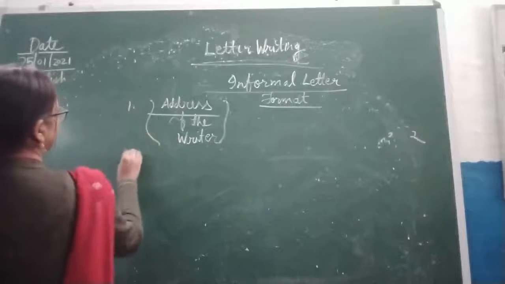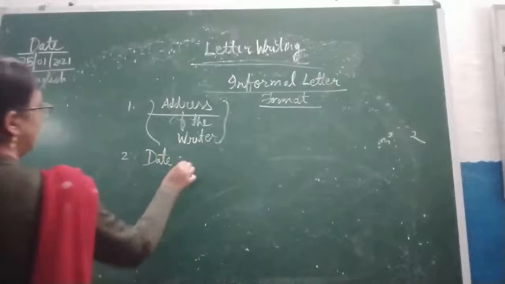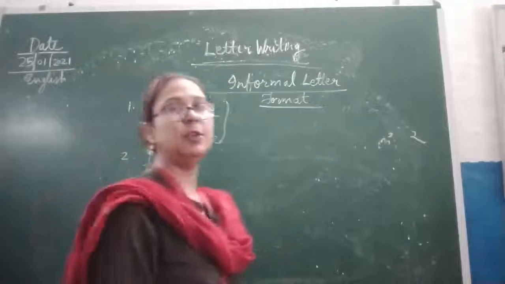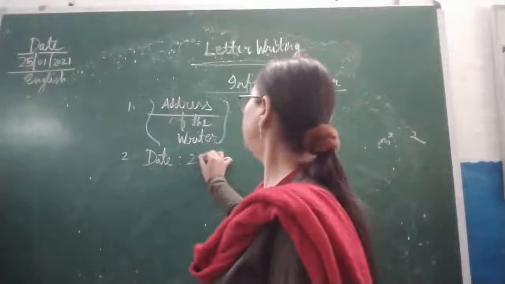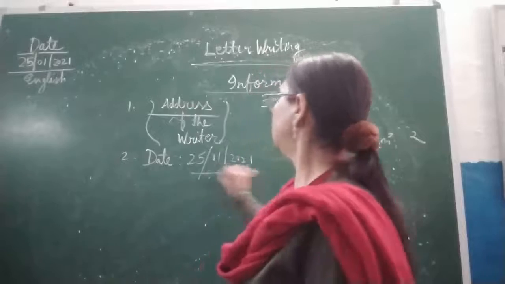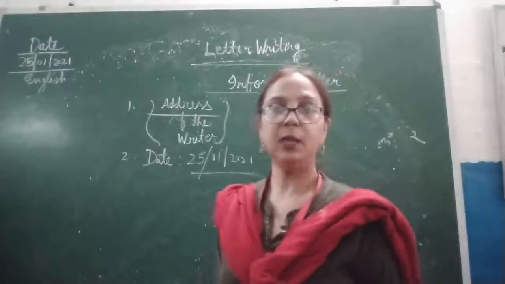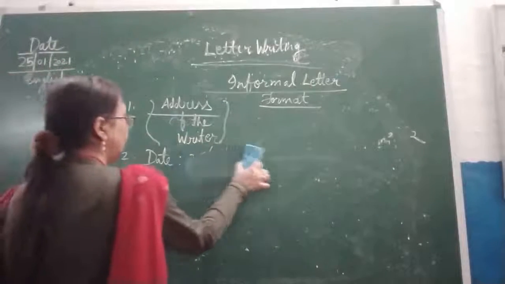Now second, date. Here one thing I would like to tell you, that many children are writing date like this: today is 25th, this and this way. So I am telling you, this is totally incorrect way to write the date.